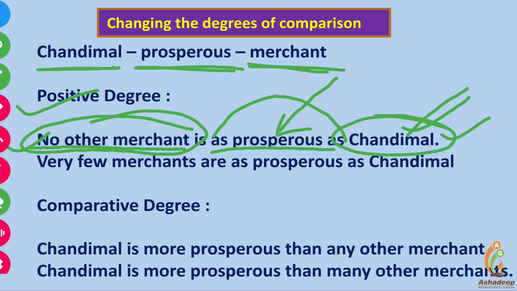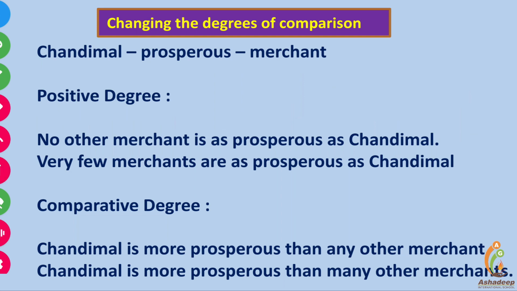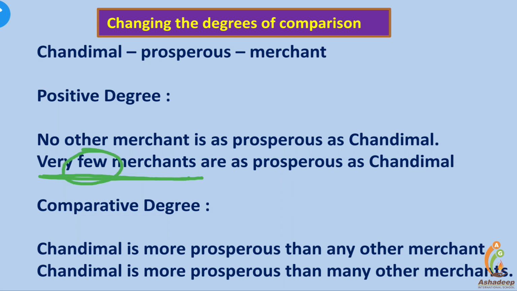The other way, very few merchants. Few also shows negation, friends. A few shows a little, while only few shows negation. Very few merchants means almost no one. Very few merchants are as prosperous as Chandimal. Means the sentence says that Chandimal is more prosperous. Comparing with very few, almost no merchant is as prosperous as Chandimal.